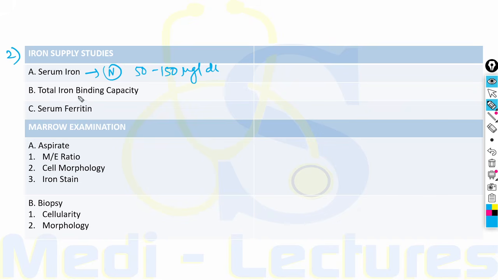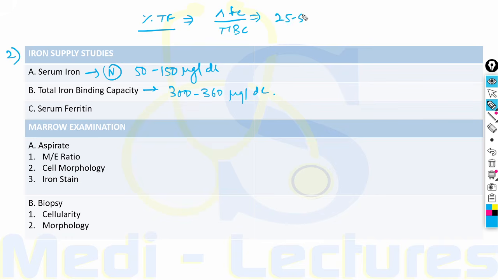It will also give us total iron binding capacity, the normal value being 300 to 360 microgram per deciliter. Percentage transferrin saturation can be calculated by serum iron upon total iron binding capacity, giving a normal of around 25 to 50%.